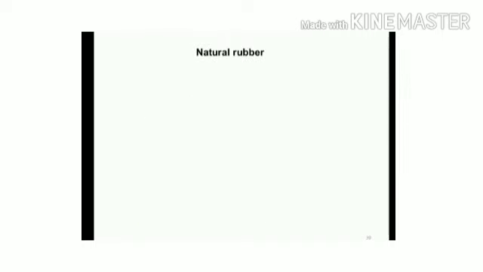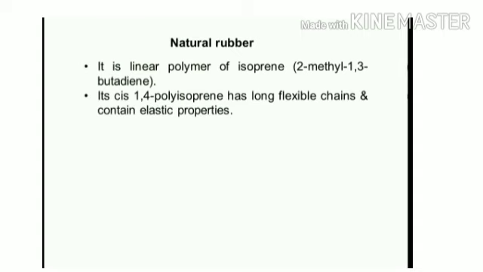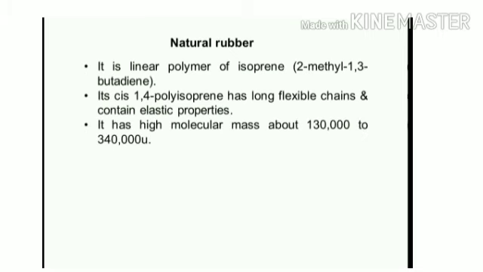Natural rubber. It is a linear polymer of isoprene, 2-methyl-1,3-butadiene, which is its IUPAC name. Its cis-1,4-polyisoprene has long flexible chains and contains elastic properties. It has high molecular mass, about 130,000 to 340,000 unified.